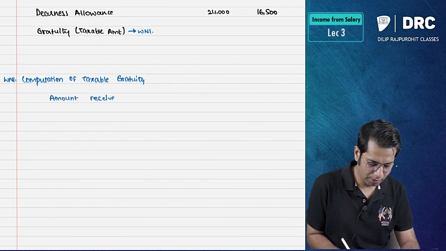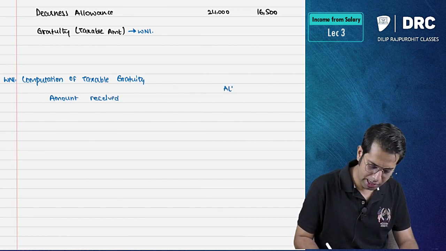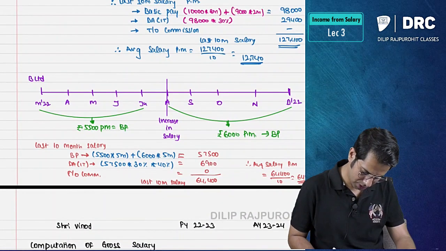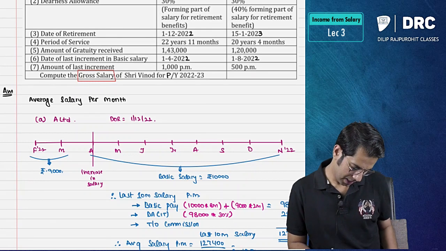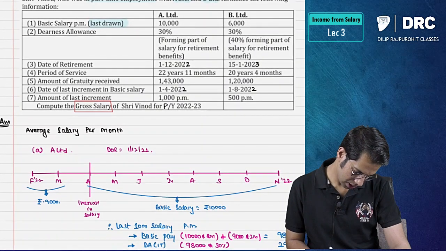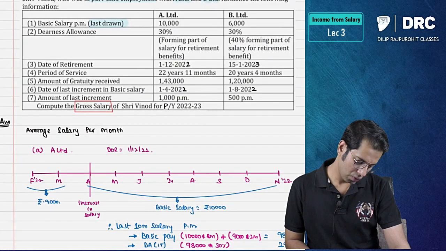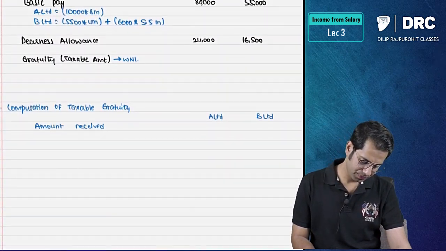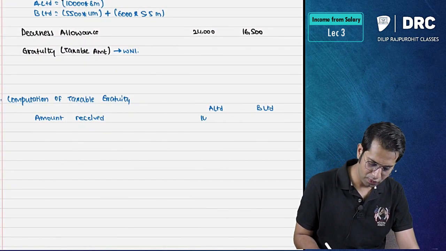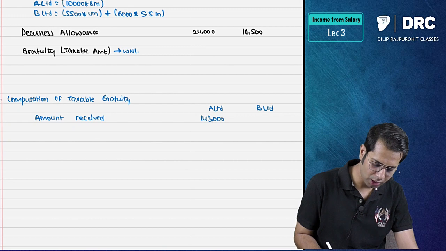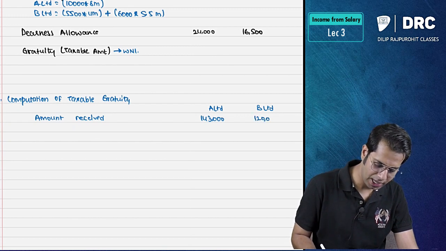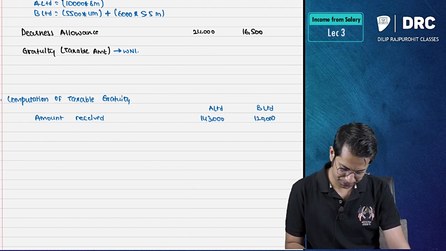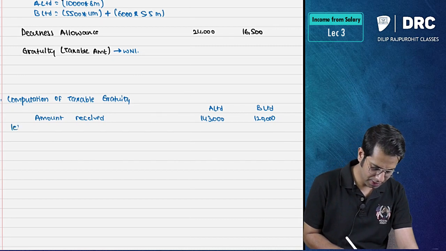Amount received, A limited, B limited. How much did they pay us? They paid us gratuity 1,43,000, 1,20,000. Less exempt